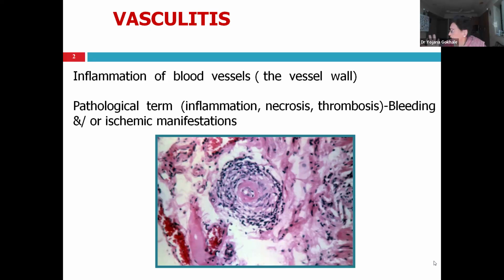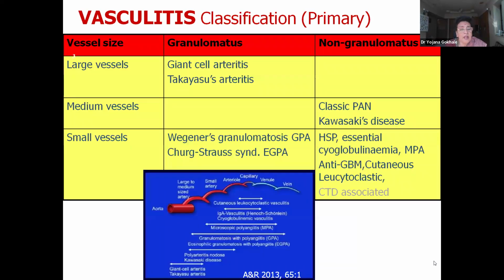So vasculitis is inflammation of blood vessel wall with necrosis, thrombosis. So the patient can have bleeding manifestations as well as ischemic manifestation of the affected organ. Now, vasculitis can be primary or secondary. Primary vasculitis is classified depending on size of the vessels as large vessel, medium vessel, and small vessel vasculitis.